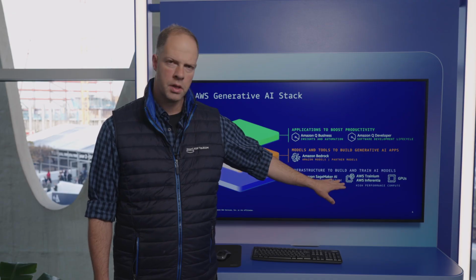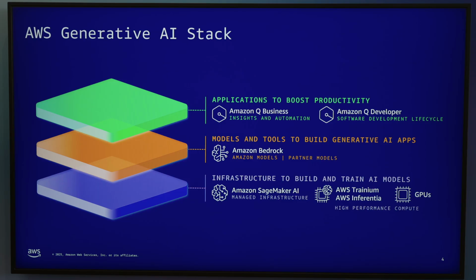And then we are using the GPUs on the infrastructure layer, where we host the large language models. And we also use our own AWS custom silicon. We will show you later on how we compare the results from both chipsets.